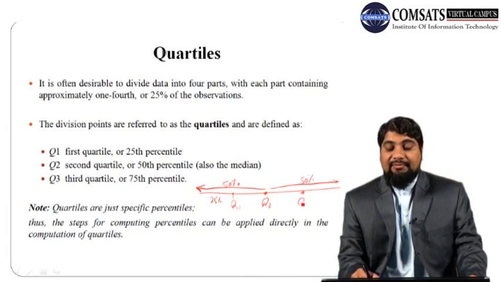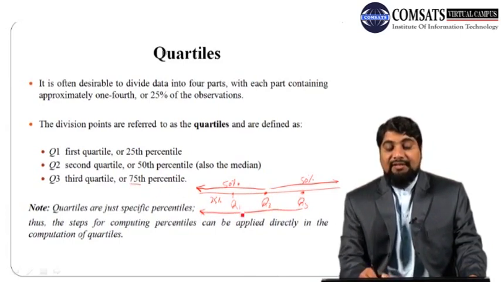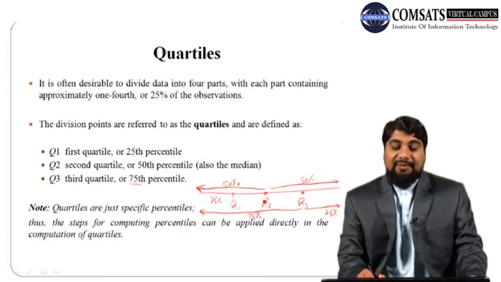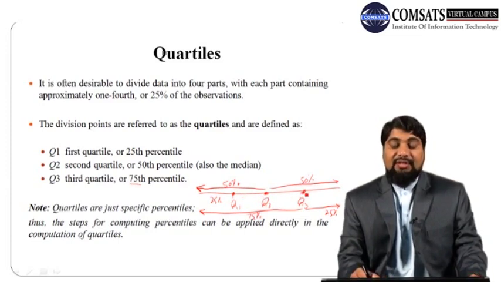And here we have the third quartile. Since this is the 75th percentile, below it we have 75% of the data, and above this point we have the remaining 25% of the data. So you can see that I have subdivided this data by using these 3 points Q1, Q2, Q3.